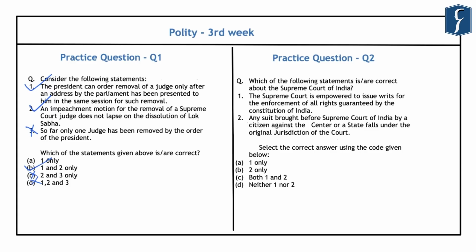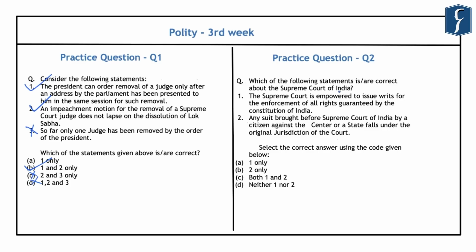Further, the second question is related to the jurisdiction of the Supreme Court of India, and it reads, which of the following statements is or are correct about the Supreme Court of India? First is that the Supreme Court is empowered to issue writs for the enforcement of all the rights guaranteed by the Constitution of India. Second is that any suit brought before the Supreme Court of India by a citizen against the centre or a state falls under the original jurisdiction of the Supreme Court of India. Now you might be knowing that the jurisdiction and the powers of the Supreme Court of India have been divided into original jurisdiction, the writ jurisdiction, appellate jurisdiction, advisory jurisdiction, etc.